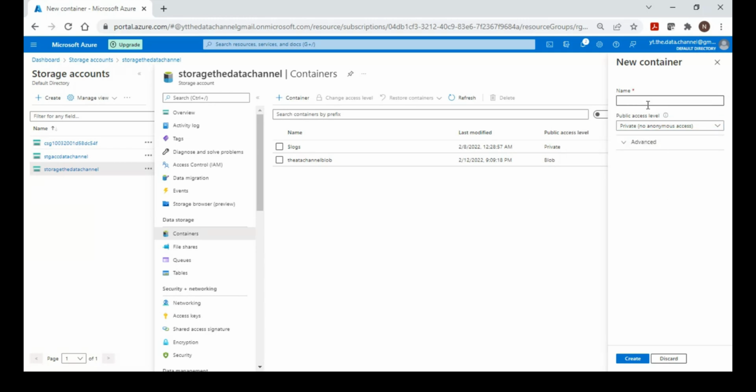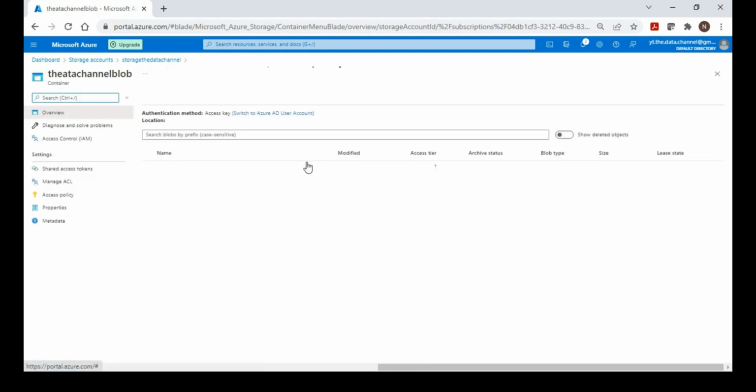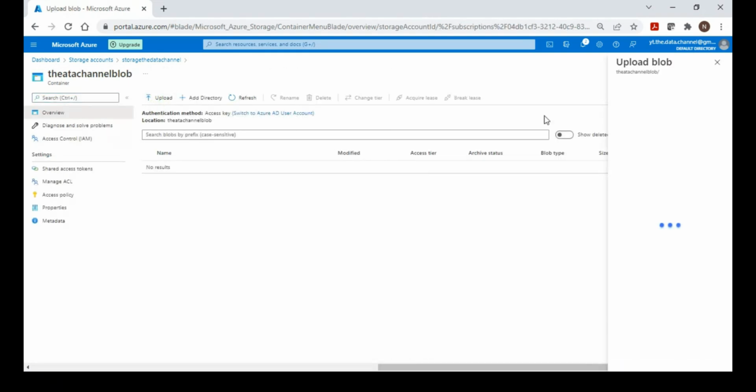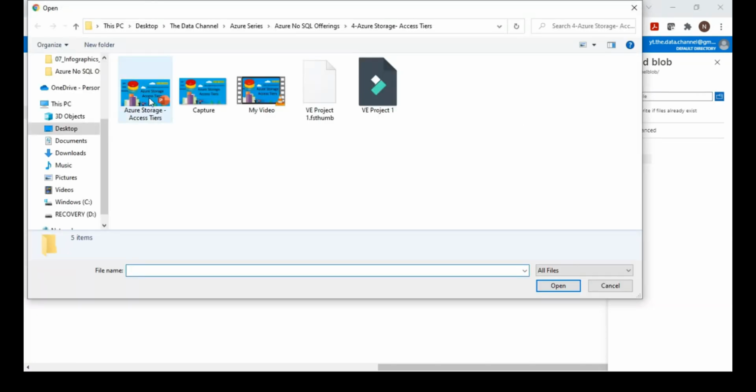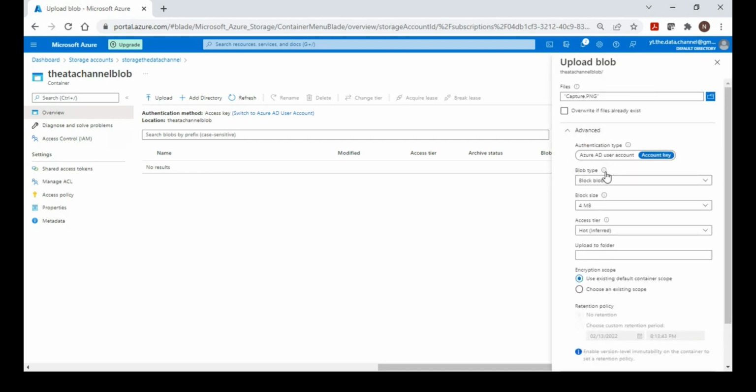For example, I want to upload a file. I have already created a container, and as I mentioned, you can create a number of containers here. If I go into this container and try uploading a file, I want to choose a file from my operating system. I'm just choosing an image file here. If you go to advanced, you can check here that you can have different types of blob. You can choose what type to store this file as: block blob, page blob, or append blob.